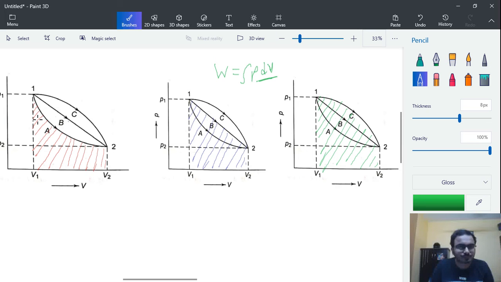So the path is a very important parameter when we are calculating work done. The meaning is that the work done does not only depend on states, it also depends on the path through which we are going from state 1 to state 2.